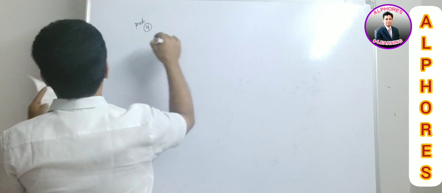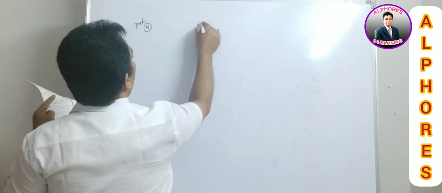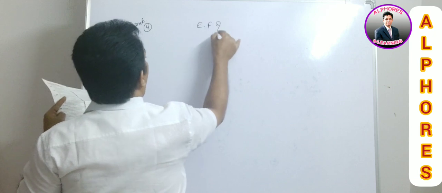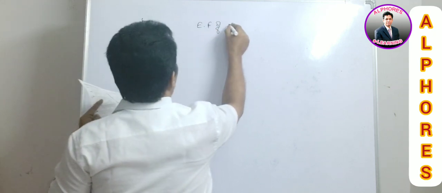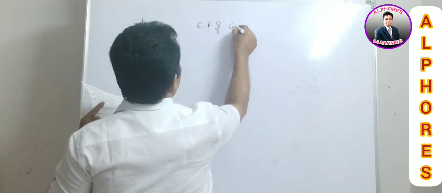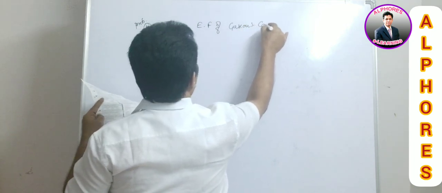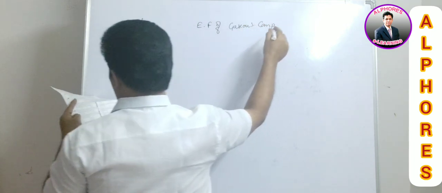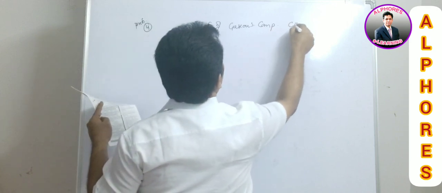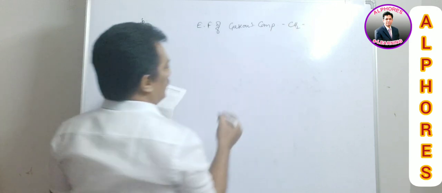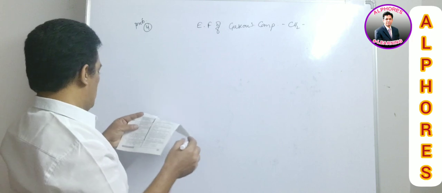Problem number 4. It is given as: the empirical formula of a gaseous compound is CH2. This is the empirical formula they are giving.